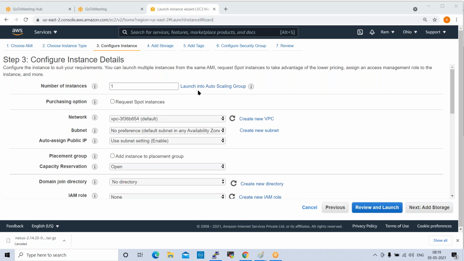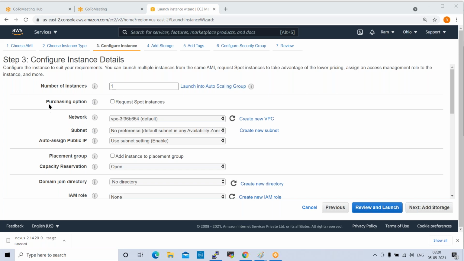Next one is launch auto scaling group. So this is one service, a different service. We'll discuss later when we talk about auto scaling. We'll go deep dive. So while creating an instance, we can enable auto scaling, right? So for now, we can create an instance. How to create an instance, we'll try to understand. Auto scaling, we'll see later.